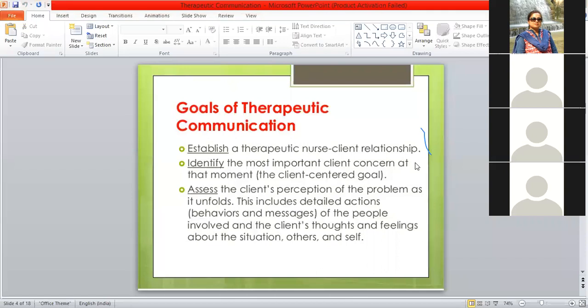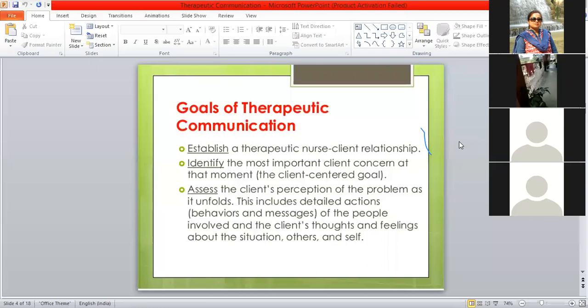Then you have to assess the client's perception of the problem. As I always used to tell my students, all five fingers are not equal. Similarly, patients' explanations about the problem may not be the same. Some patients with 80% pain are able to adjust, or able to stay in a position without restlessness, shouting or screaming. But some patients, with even 30% pain, might be screaming in bed, crying, fisting, with facial expression, shouting.